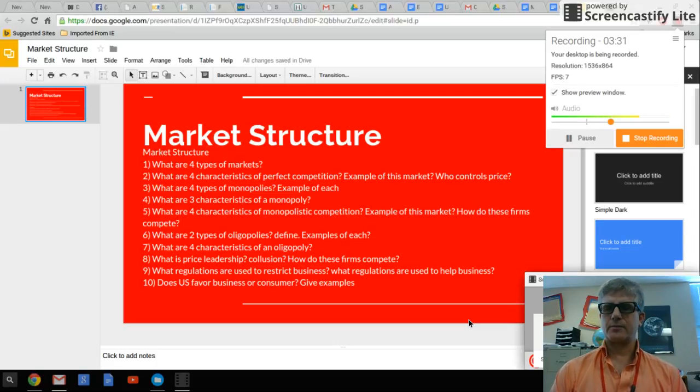Monopolistic competition. Basically, there's competition between companies, but they don't compete on price. They compete on something else.